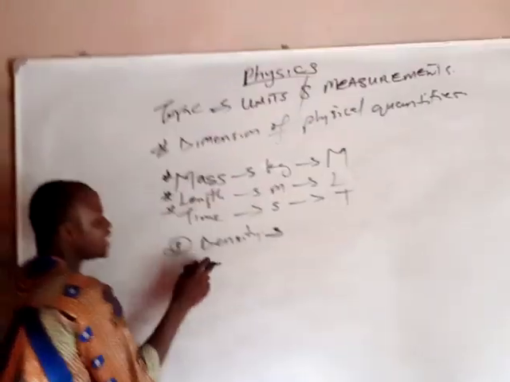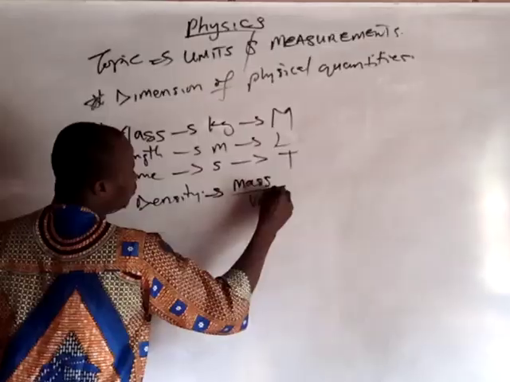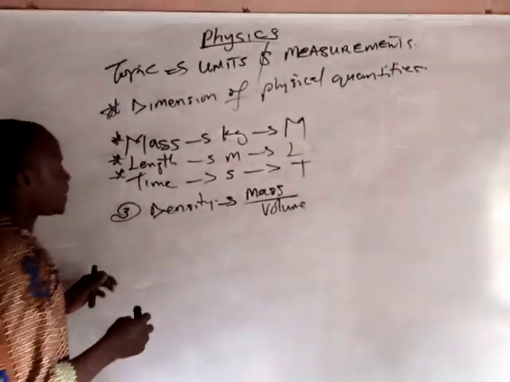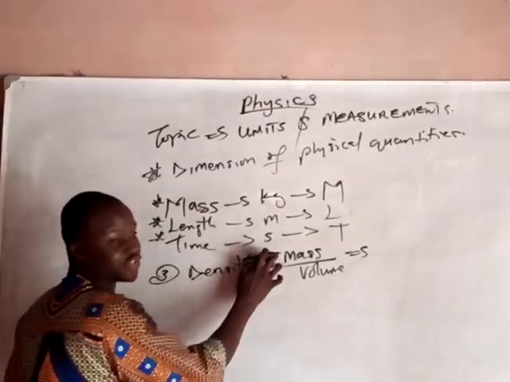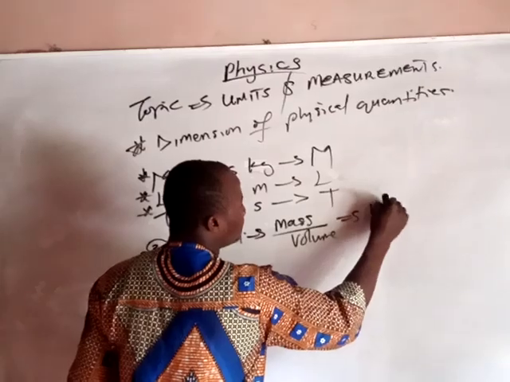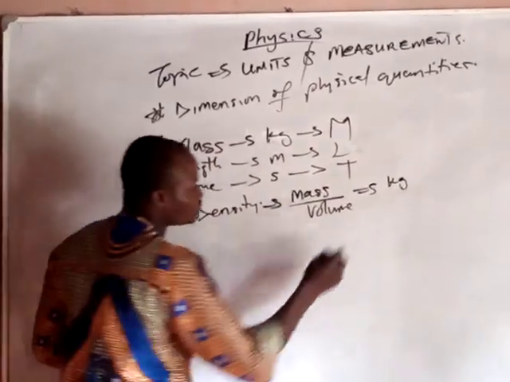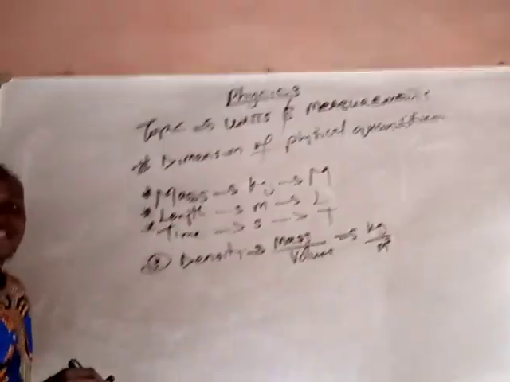So density is mass over volume. Don't forget that mass is kilogram and volume is meter cube, m raised to power 3.